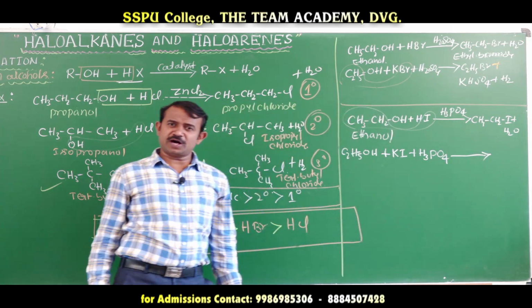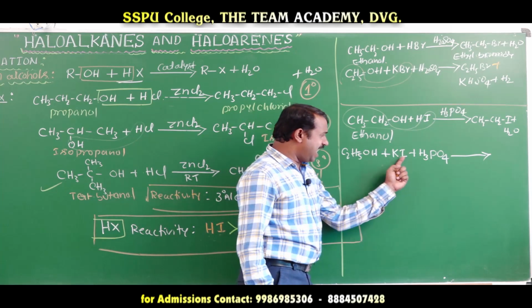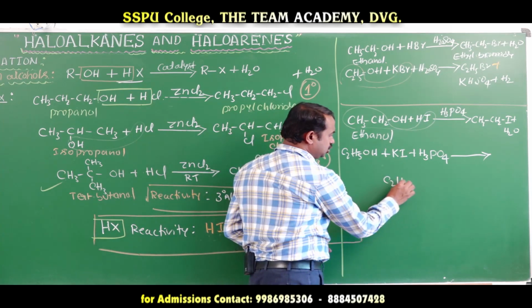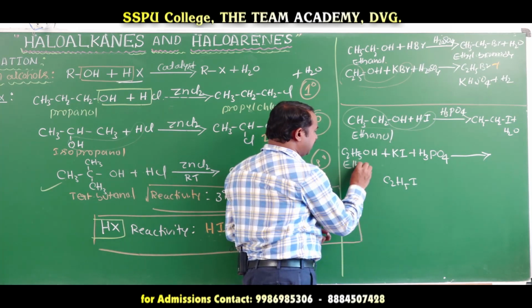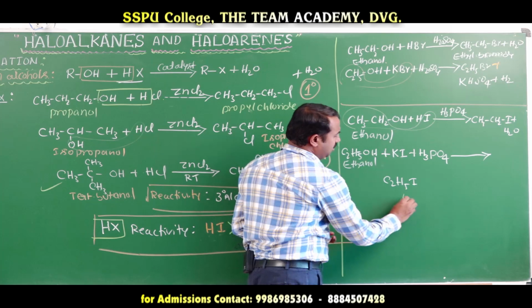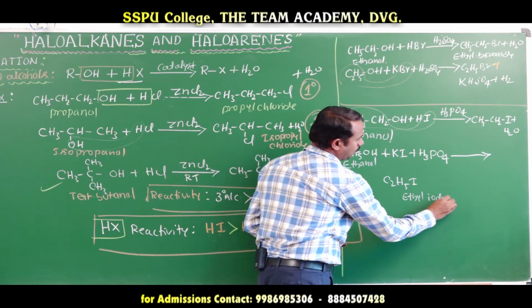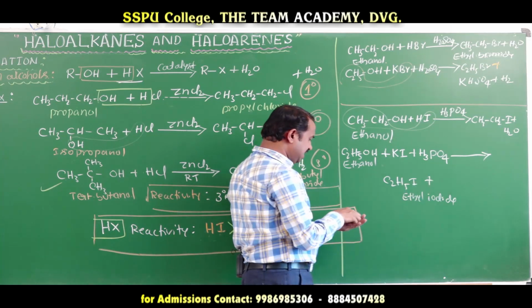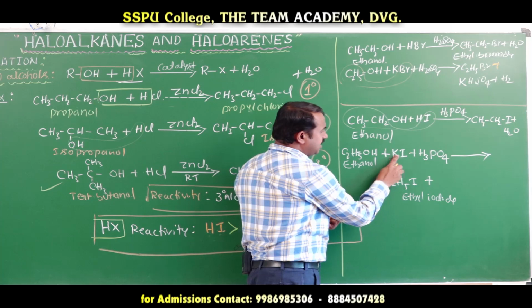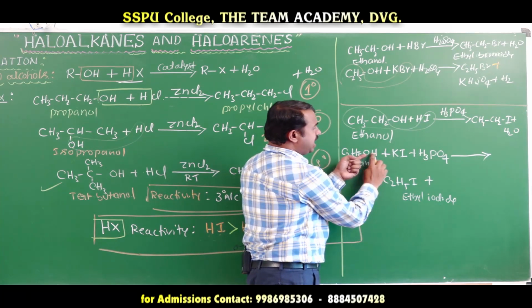In presence of phosphoric acid, C2H5I is the product. Here ethanol is converted to ethyl iodide, plus KH2PO4.